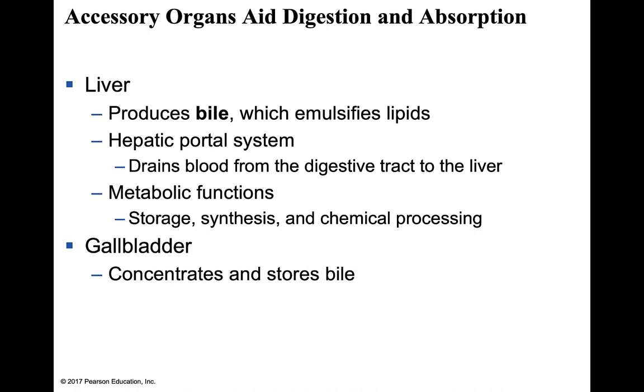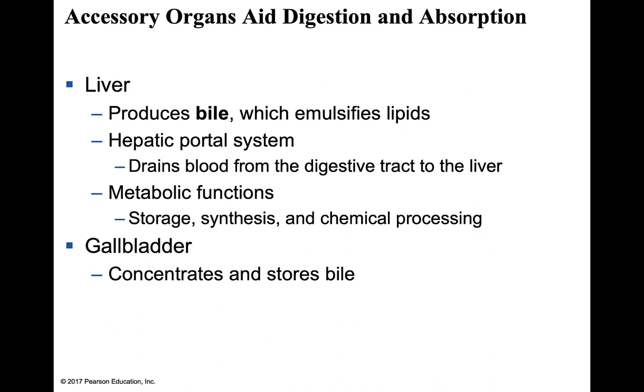Now, the liver is actually the largest organ of the body. And one of the things that the liver does, it actually produces bile. And bile is necessary for the digestion of fat. And what bile actually does, it acts as an emulsifier. Now, another structure that we find within the liver is what's known as the hepatic portal system. This is a really important set of vessels, and what it does, it basically drains blood from the digestive tract to the liver.